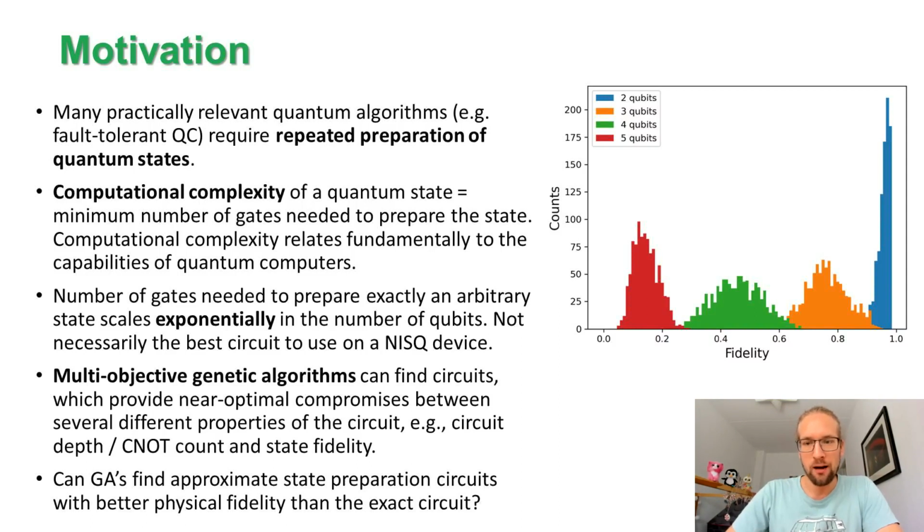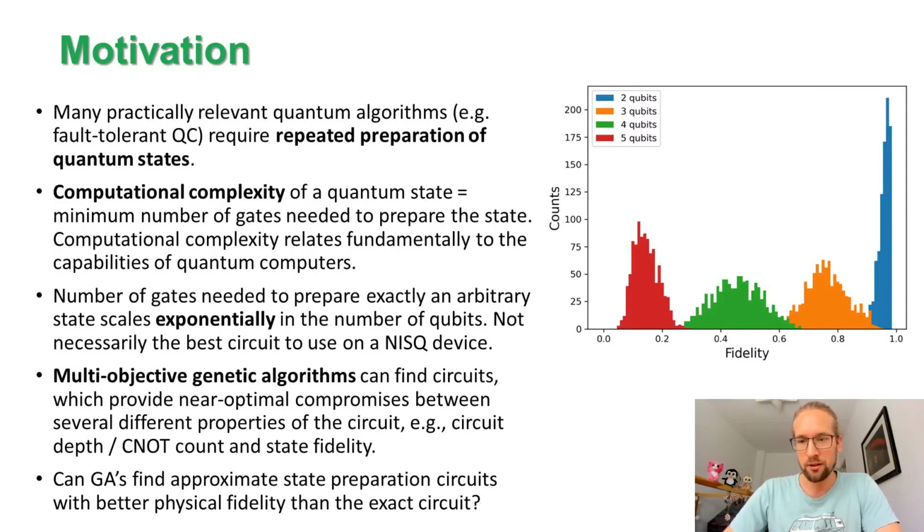Here, for example, we have some simulated results for the fidelity of the output states when we try to prepare some arbitrary target states on an IBM 5-qubit machine for different number of qubits. So we see that for 2 qubits, the circuits are still small enough so that we don't have too many errors, and we can prepare the target state almost exactly.